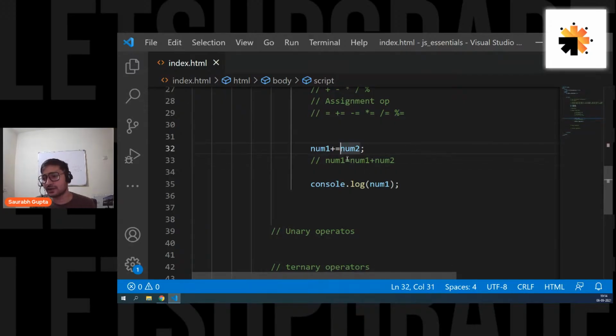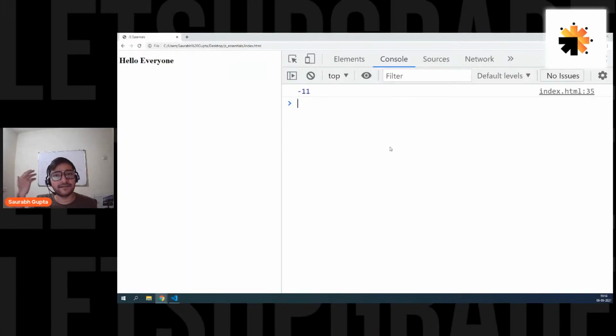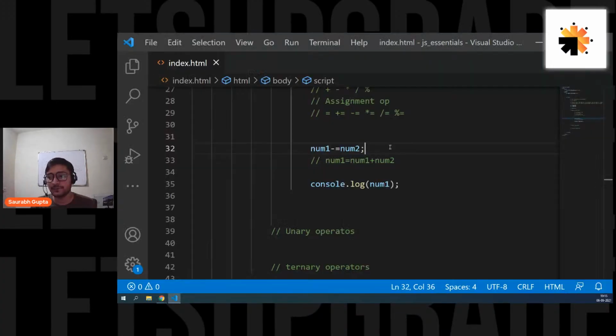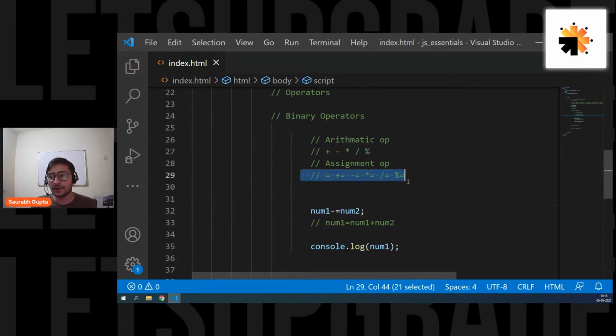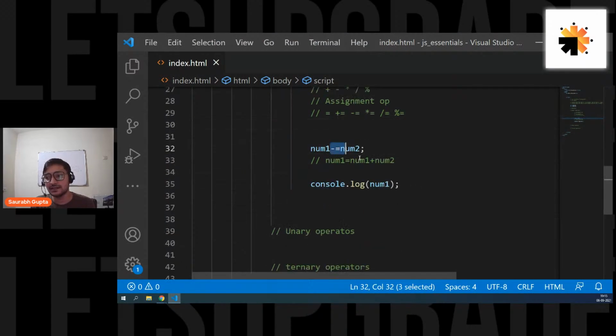Fine. And yes, I'll also tell you the minus equal to. So let me just put minus equal to. Sorry. Minus equal to. So now it will first of all subtract them, and then whatever you get, it will put inside num1. So now inside num1, we should have minus 11. Simple. Easy. That's how these operators work. And here we go. Simple. And if you're not comfortable with this, you can simply go for this way.